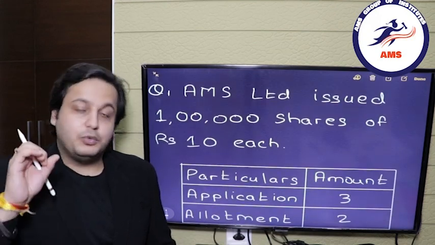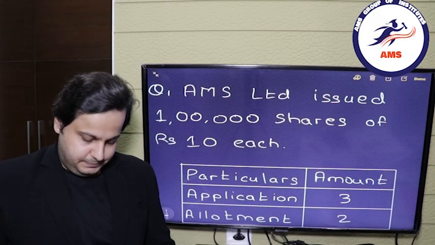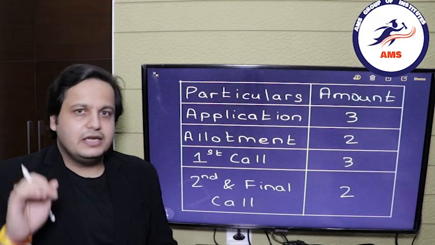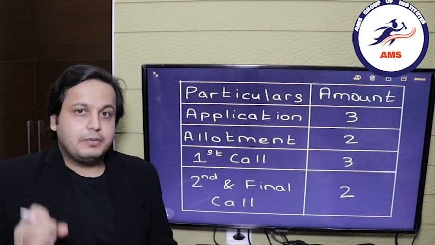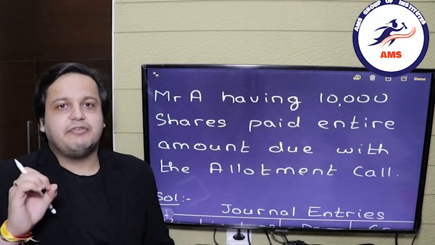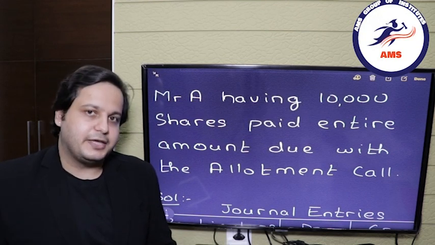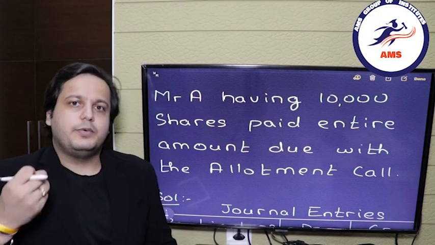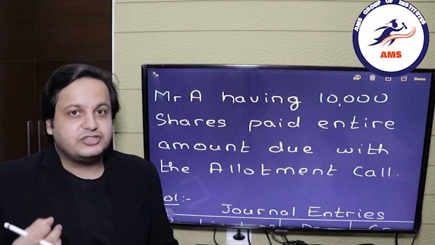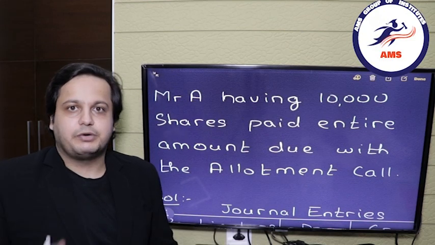AMS Limited has issued 1 lakh shares of rupees 10 each. Then we have been given the installments. Here we go, the applications, allotment, the first call and the second and final call. Plus we have some extra information with us. Mr. A having 10,000 shares paid the whole amount due with the allotment money. Now what does this mean? That we only called for the allotment money, but Mr. A paid the extra amount for the first call and the second and final call with the allotment money.